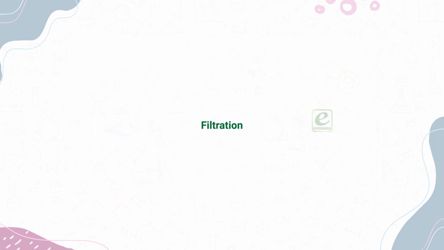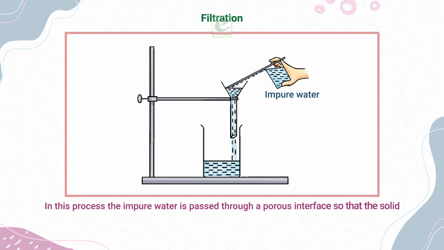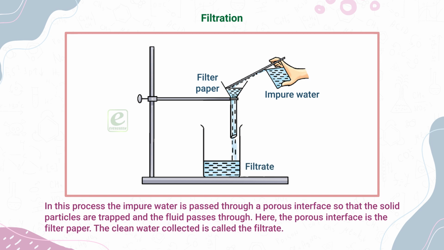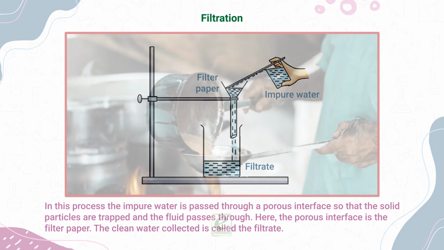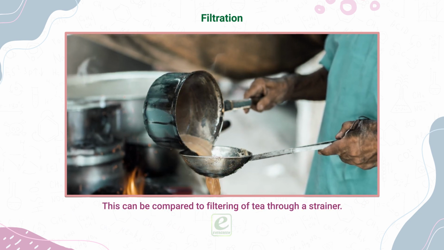Filtration. In this process, the impure water is passed through a porous interface so that the solid particles are trapped and the fluid passes through. Here, the porous interface is the filter paper. The clean water collected is called the filtrate. This can be compared to filtering of tea through a strainer.